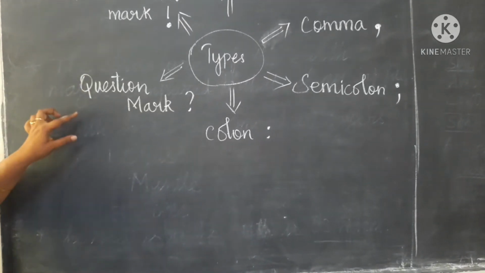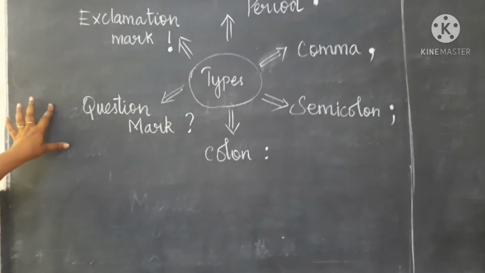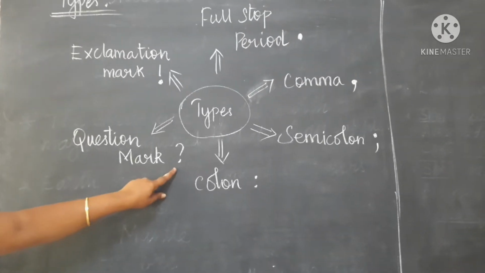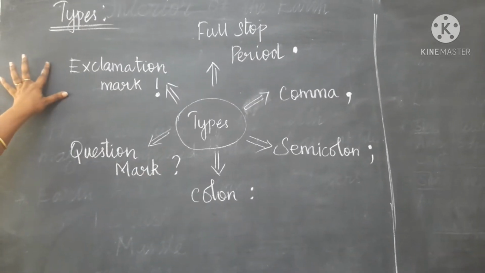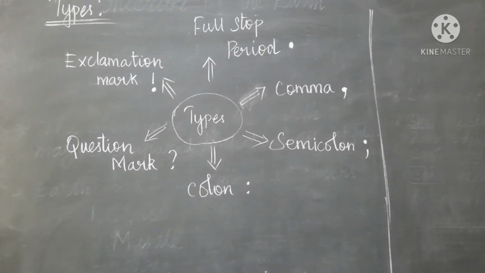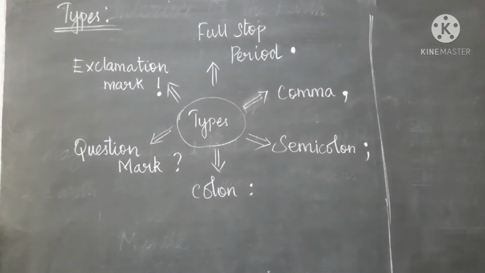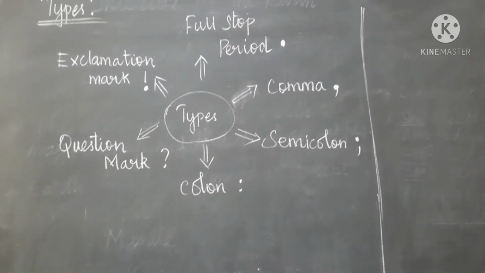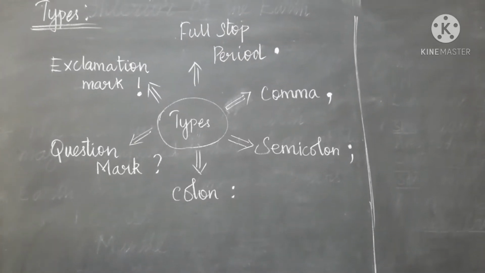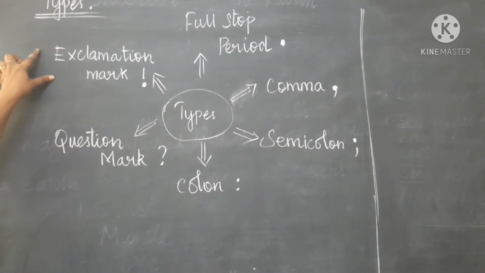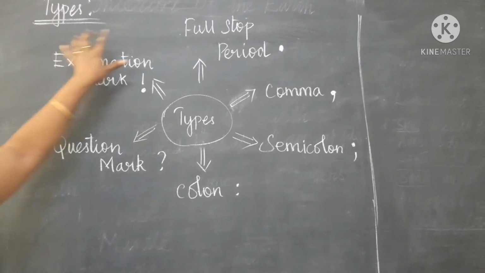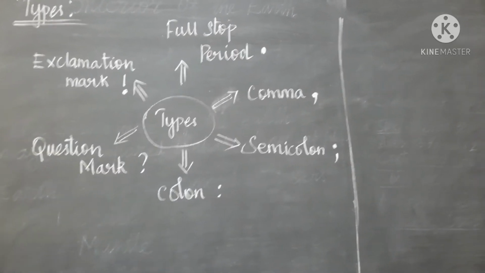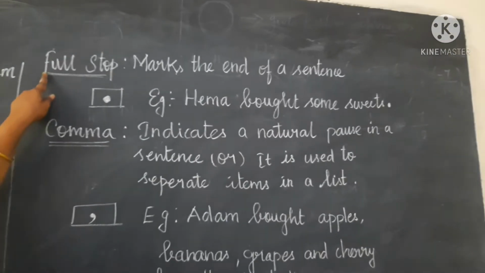Then the question mark: after each and every question we put a question mark. Then the exclamation mark. If we have any incident or situation, if we are hearing any type of happy situation or unbearable situation, we use this exclamation mark. So these are the types of punctuation.